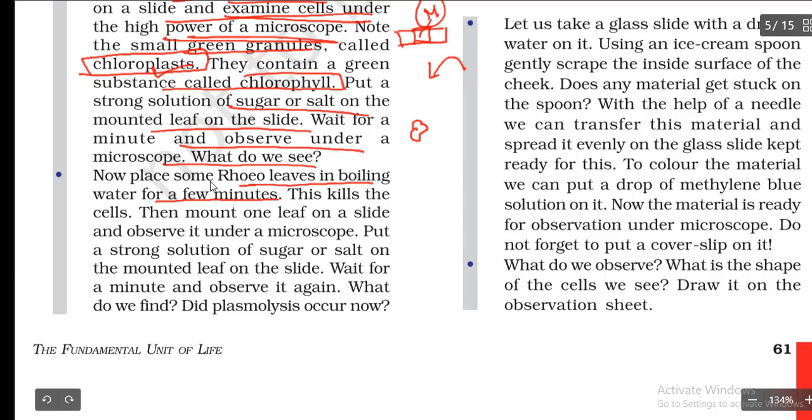Now what another thing, now place some Rhoeo leaves in boiling water for a few minutes. This kills the cells. Then mount one leaf on a slide and observe it under the microscope. Put a strong solution of sugar or salt on it. Wait a minute and observe it again.